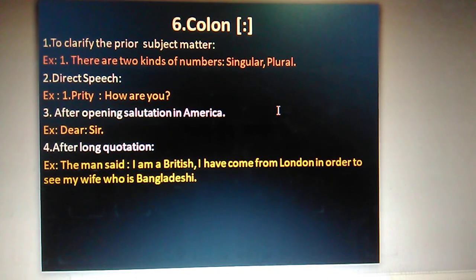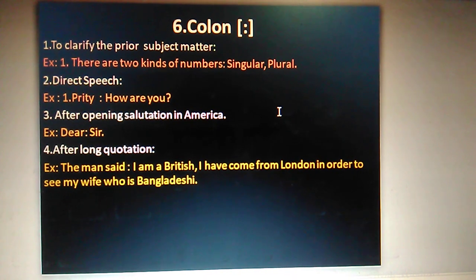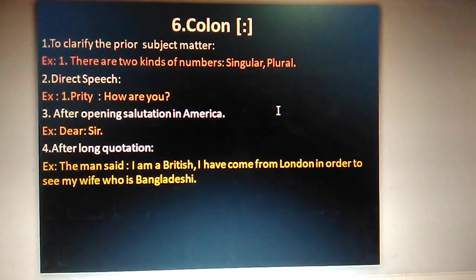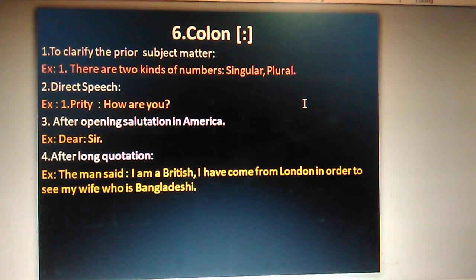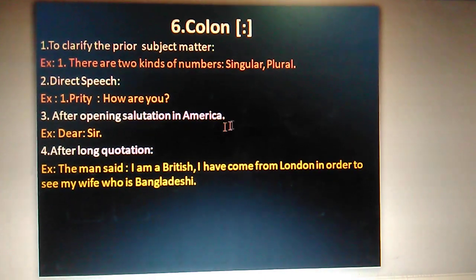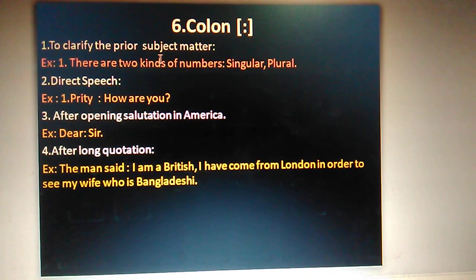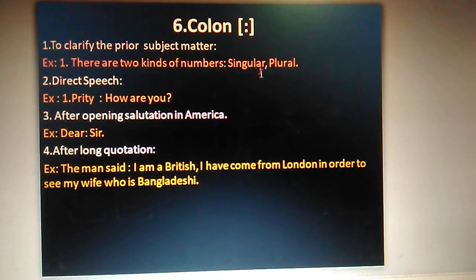Let's go for the next, the use of the colon. Though this is not common in our exam, sometimes we have to use that one for practical purposes when we are going to write something in English. That is why I added it here to clarify the prior subject matter. Sometimes what is mentioned before, I need to clarify that one.